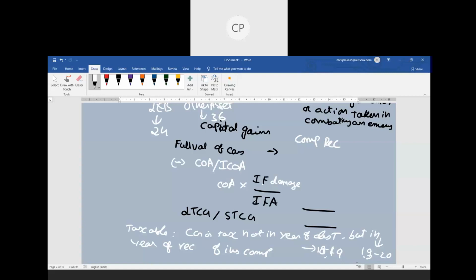So what is the summary of 45(1)(a)? It says tax has to be paid, but when? Not in the year of damage but in the year of receipt. So whatever compensation you are receiving, that compensation received is called the full value of consideration.